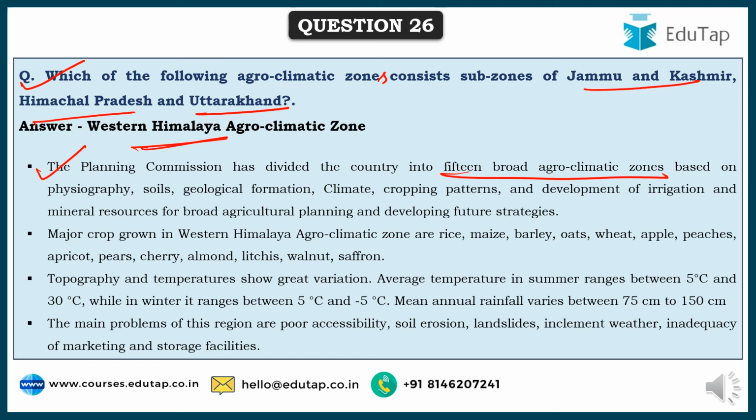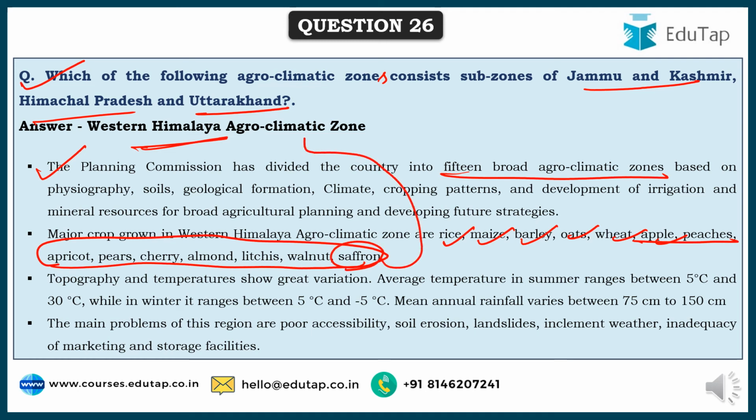And the major crops grown in Western Himalayan agroclimatic zones are rice, maize, barley, oats, wheat, apples, peaches, apricot, pears, cherry. These are the ones exclusively grown in this area, and saffron is one such crop which grows exclusively in this agroclimatic zone only.